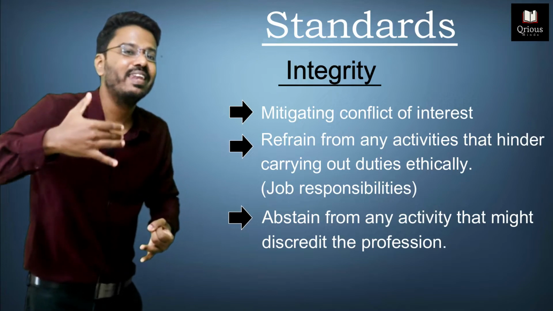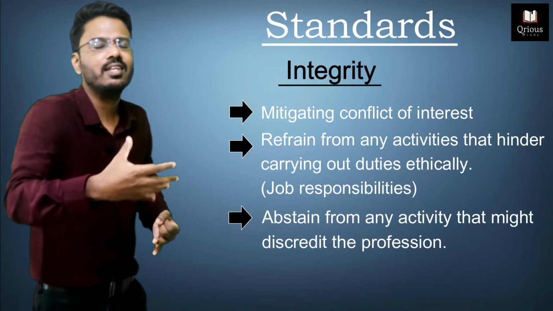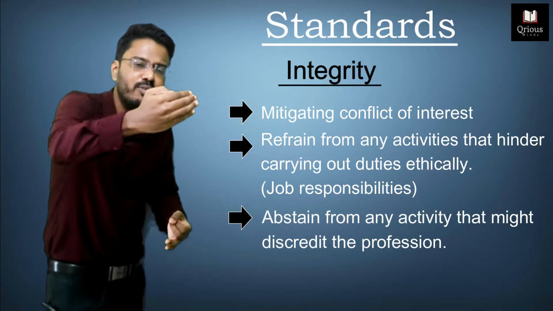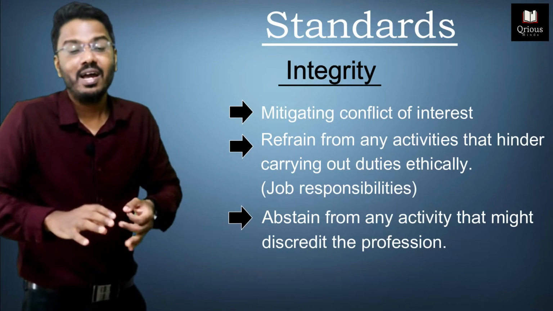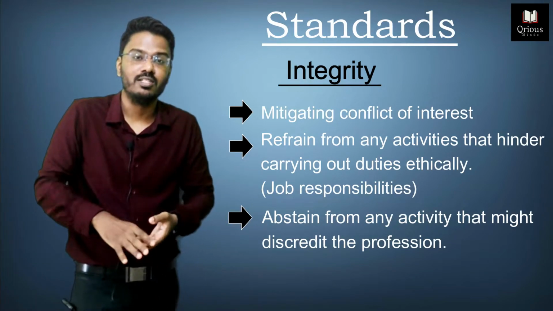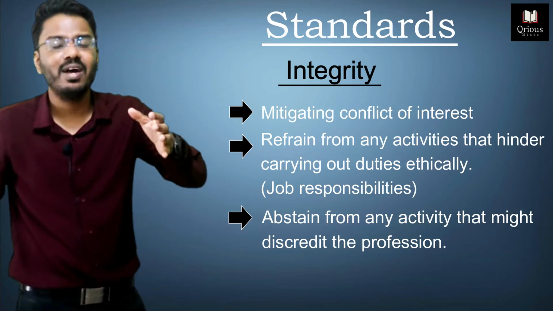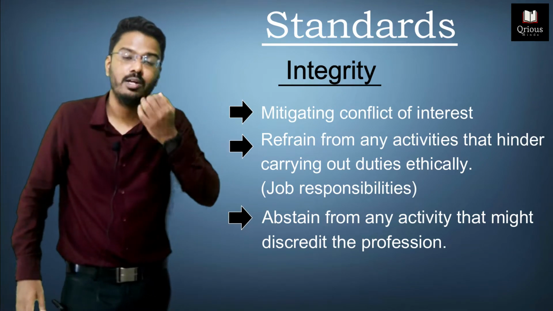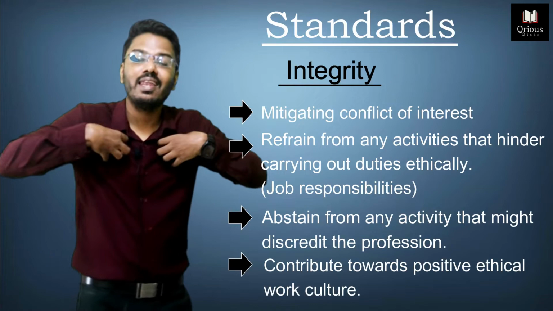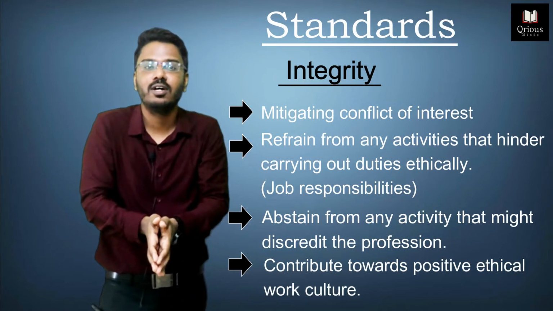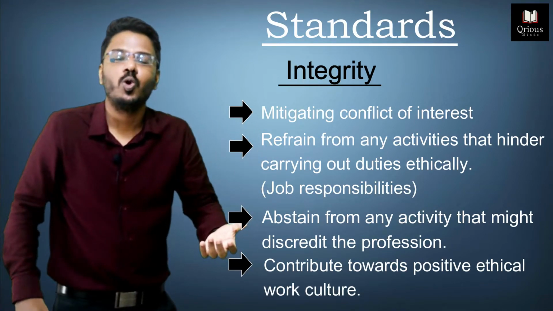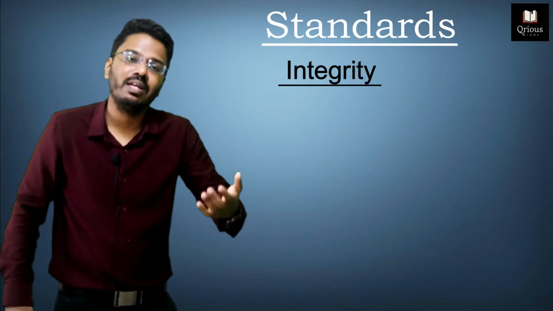By not engaging in any unwanted activity, refraining from any activity that might derail you from your job responsibilities, refraining from any activity that might discredit your profession. And by doing all of this, you are promoting an ethical, positive work culture. So this is what the standard of integrity means.